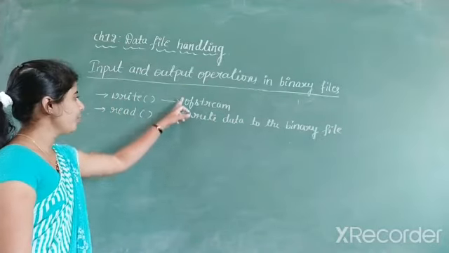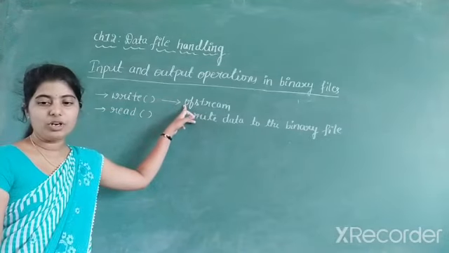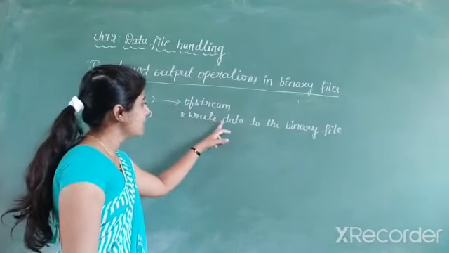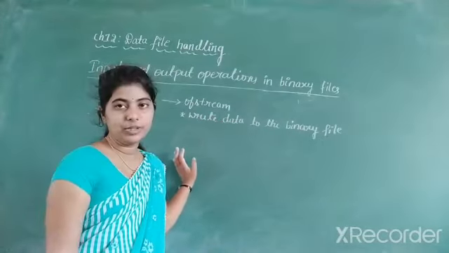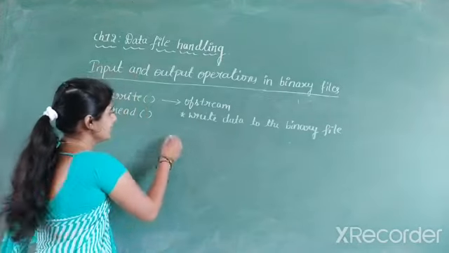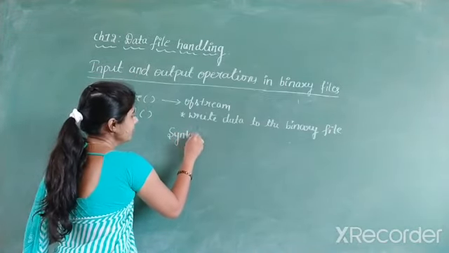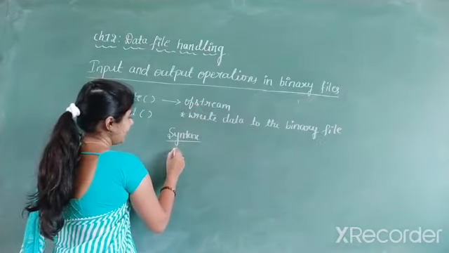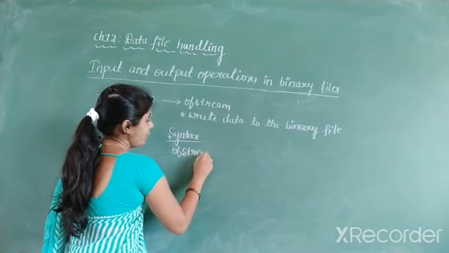So there are 2 points you have to remember here. The write member function belongs to a class called OFStream. It is used to write data to the binary files. And when you consider the syntax of the write member function, first you have to create an object of OFStream, OFStream object.